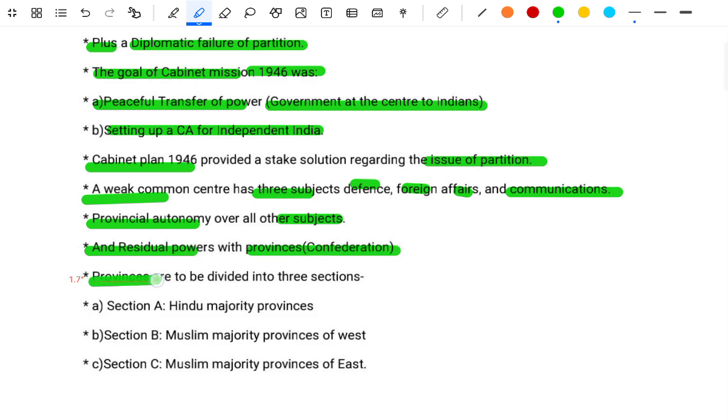The provinces are divided into three sections: Section A, the Hindu majority provinces; Section B, the Muslim majority provinces of the west; and Section C, the Muslim majority provinces of the east.